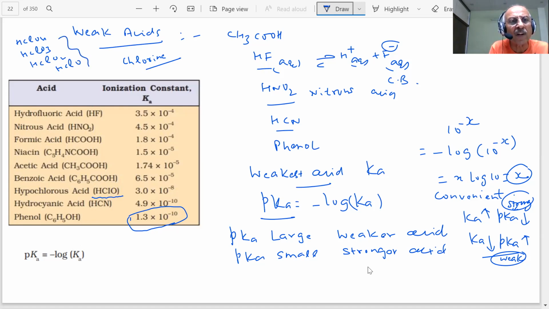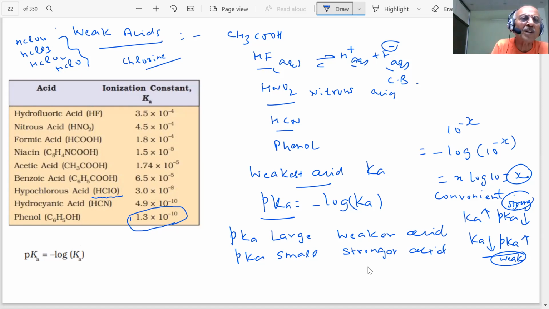Which is the strongest acid out of these? A question was given on the acid strength of the chlorine oxo acids. Many times it has been given. HClO4 is the strongest. What is the reason for that? It is the strongest acid.